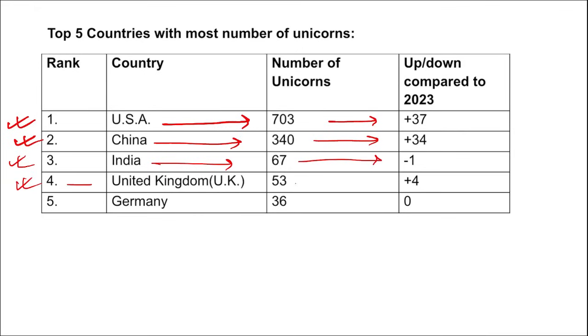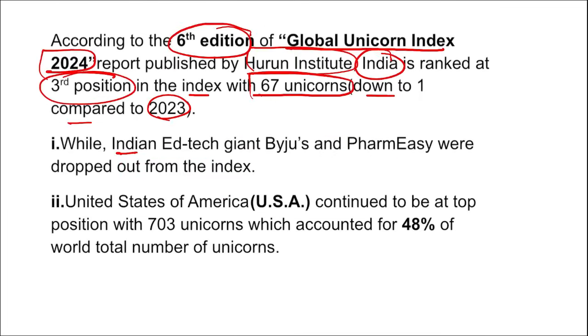And UK has 53, up by 4 unicorns, and Germany has 36 unicorns, no change from the data for 2023. Correct. Now if we look here, Indian edtech giant Byju's and PharmEasy were dropped out of the index, because of the multiple operational challenges being faced at Byju's. This company no longer has a office space. Also, all the employees are working from home.